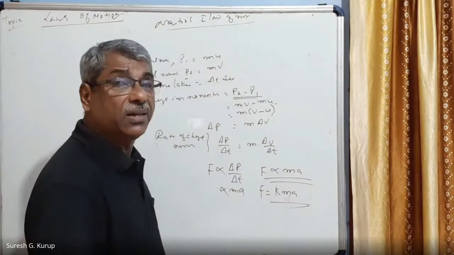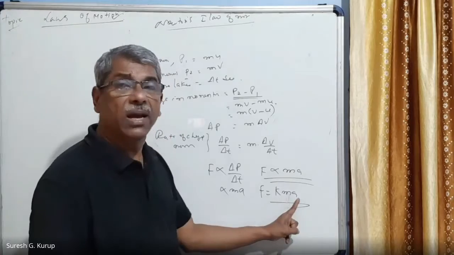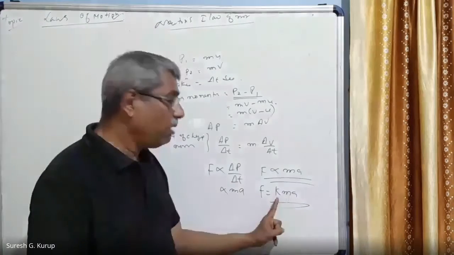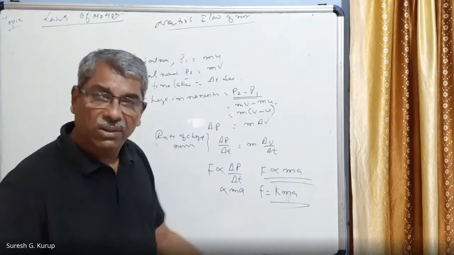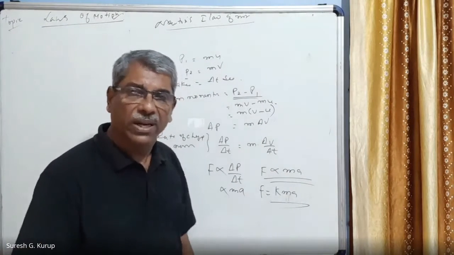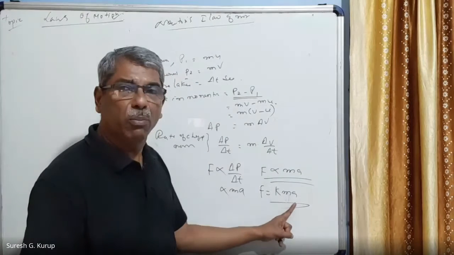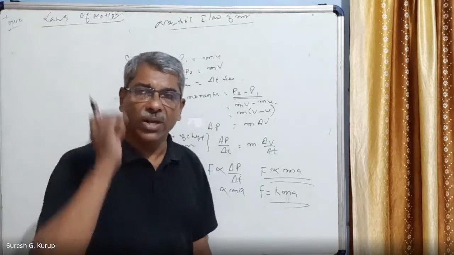The system of units used for measuring m and a are such that the value of k is always equal to 1. So we use that kind of system, according to the system we have taken for measuring the other quantities, mass and acceleration. The value of k is always taken to be equal to 1.